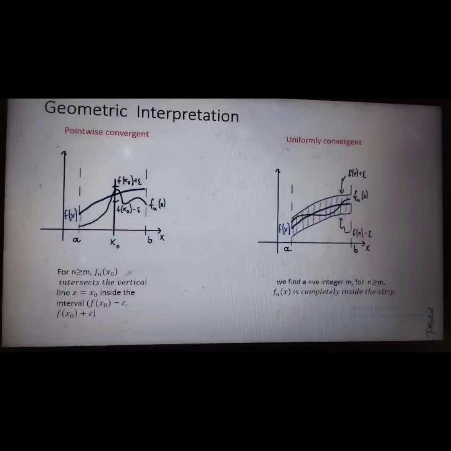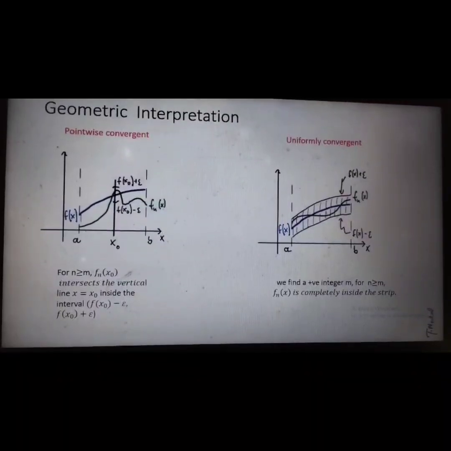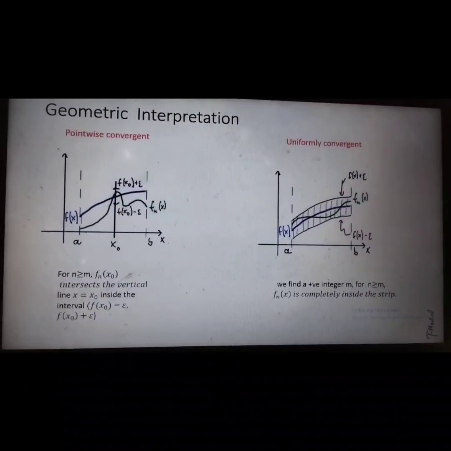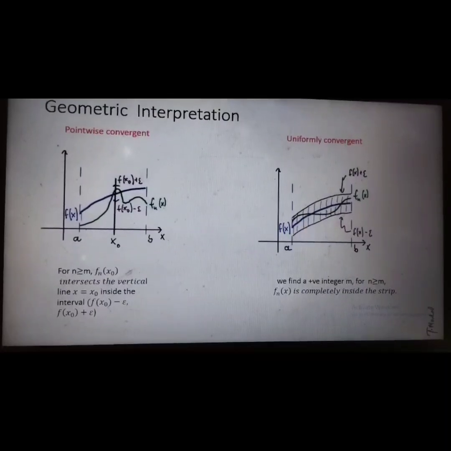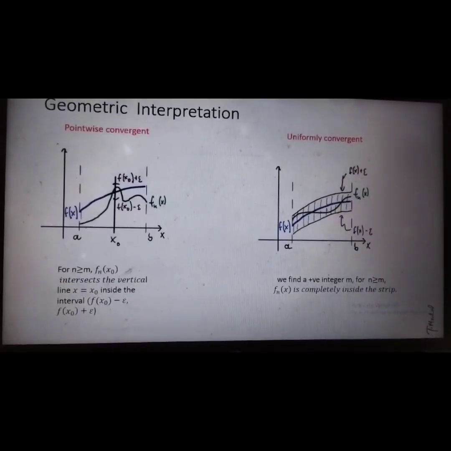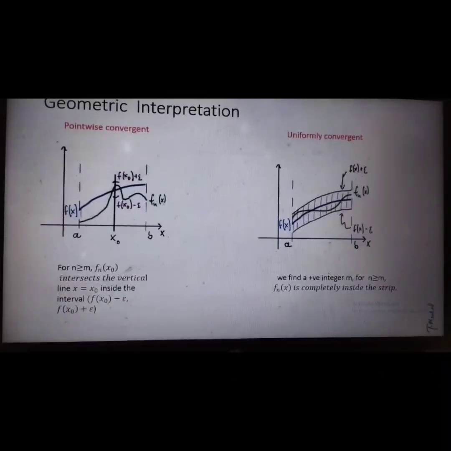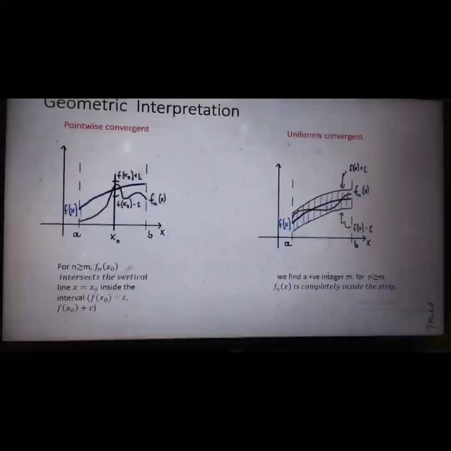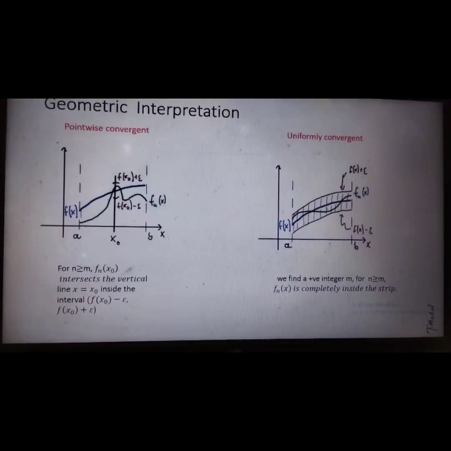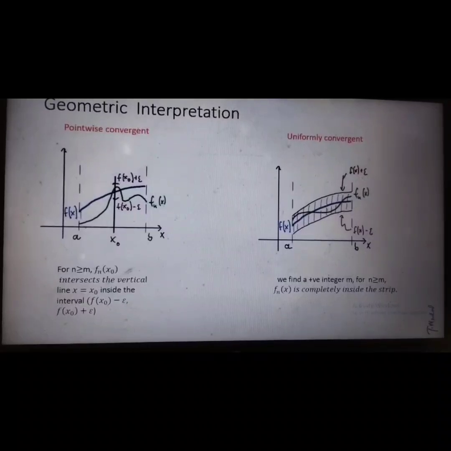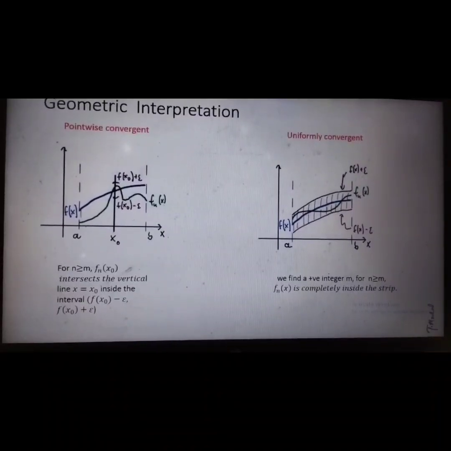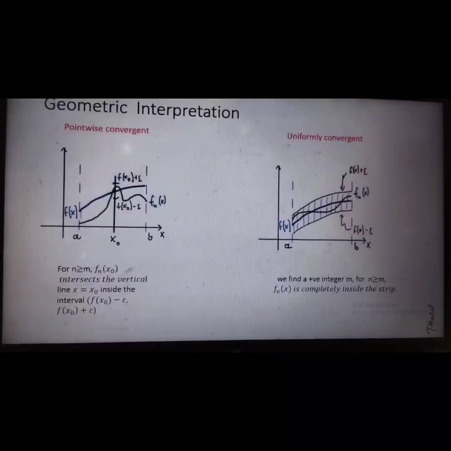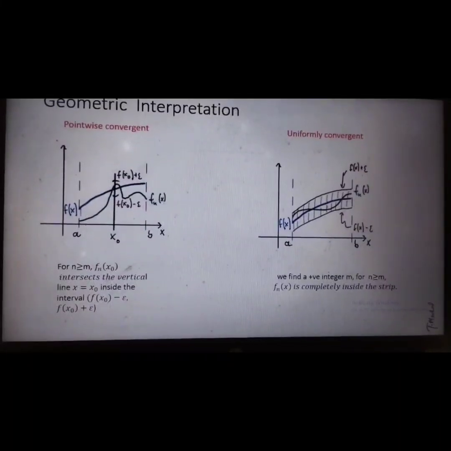So what is the difference between pointwise convergence and uniform convergence? We will get the geometric interpretation. For pointwise convergence, it has been seen that for n greater than or equal to m, f_n(x0) intersects the vertical line x equals x0 inside the interval f(x0) minus epsilon and f(x0) plus epsilon. But for uniform convergence, f_n(x) totally lies inside the strip f(x) minus epsilon and f(x) plus epsilon.